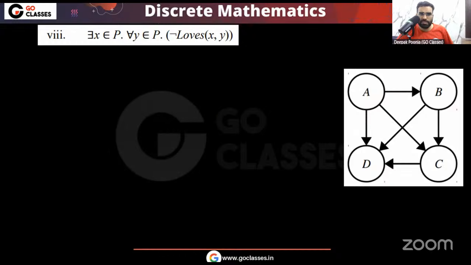It means there is at least one person who does not love anyone. This statement is saying that there is someone who hates everyone. I can say it like this because we are basically saying that there is at least one person such that for everyone, X does not love Y. It means I can say X hates Y. So you can see, I can simply say that there is someone who doesn't love anyone.